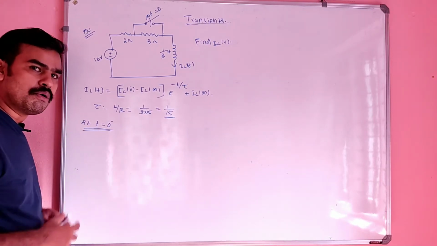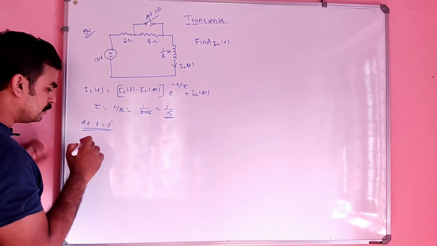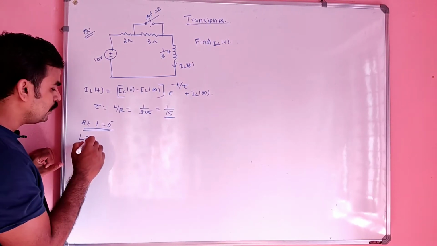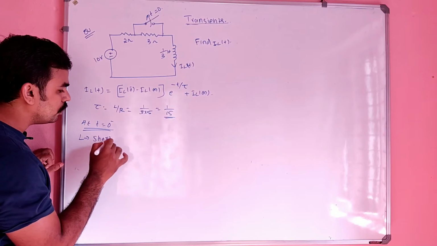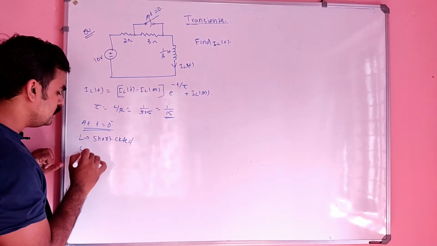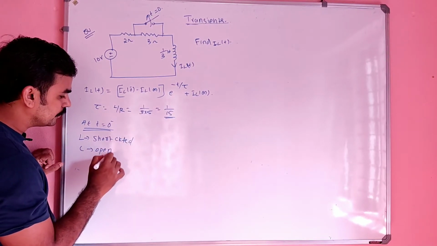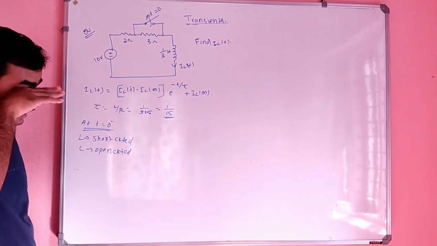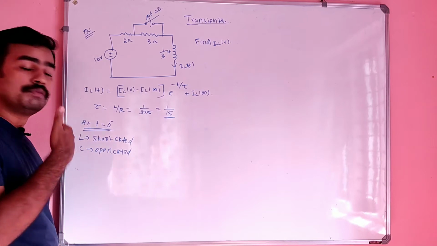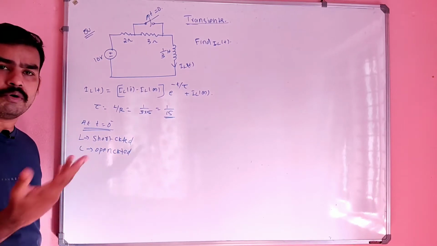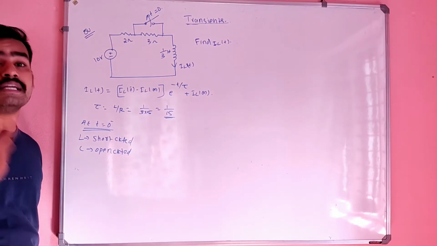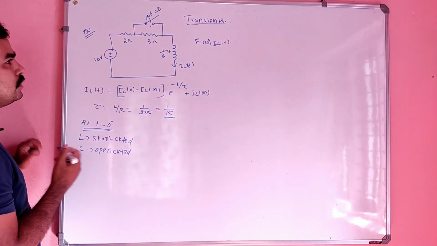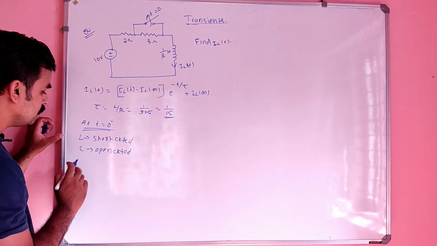So at t is equal to 0 minus, inductor is considered to be what? Short circuited, right? And C should be open circuited. C is open under steady state condition. What is the meaning? This L should be short circuited and C should be open circuit, right? I already explained what is the reason. Okay, and now in the circuit there is only inductor, right?